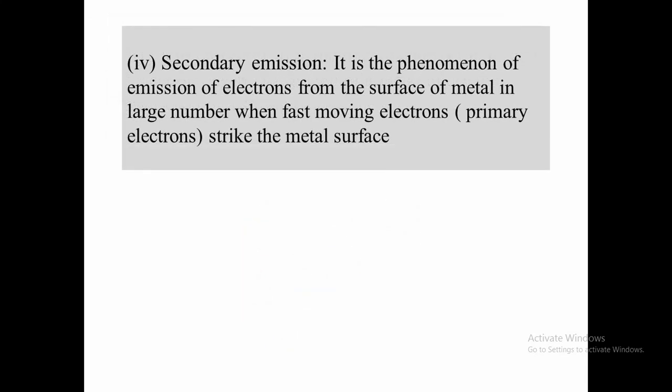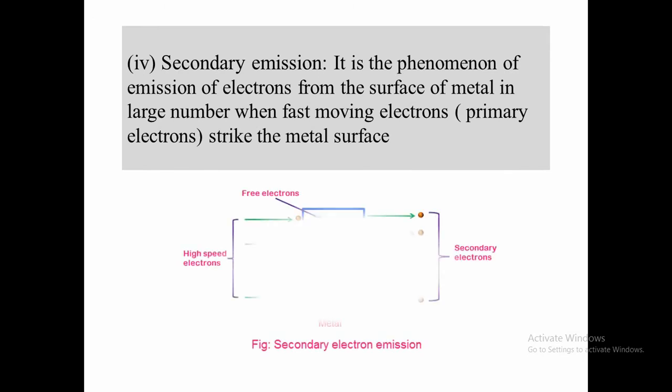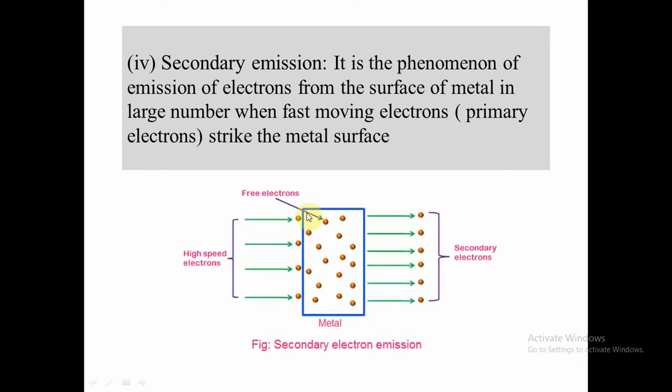Secondary emission. It is the phenomenon of emission of electrons from the surface of a metal in large numbers when fast moving electrons, which are called primary electrons, strike the metal surface. Here we have kept a metal which contains free electrons and we are bombarding high speed electrons onto this metal, and electrons get liberated due to the collision of primary electrons. The electrons liberated from the metal are called secondary electrons.